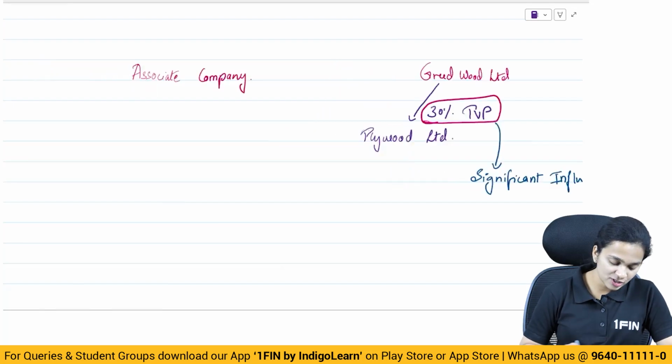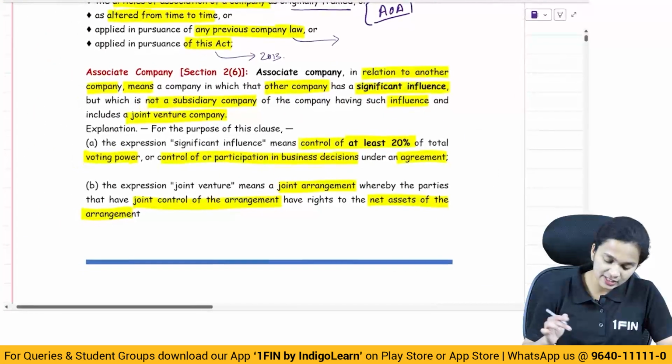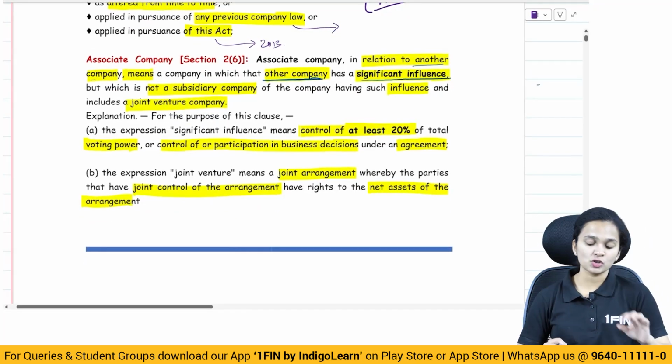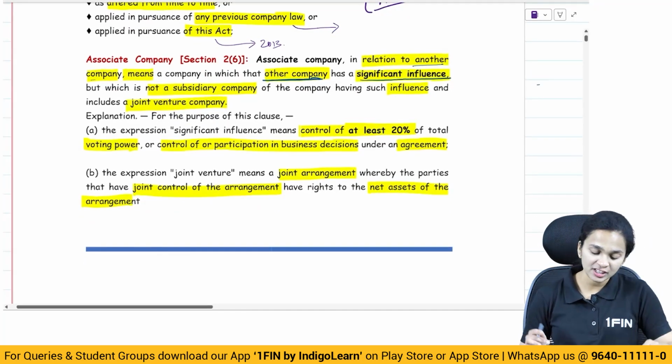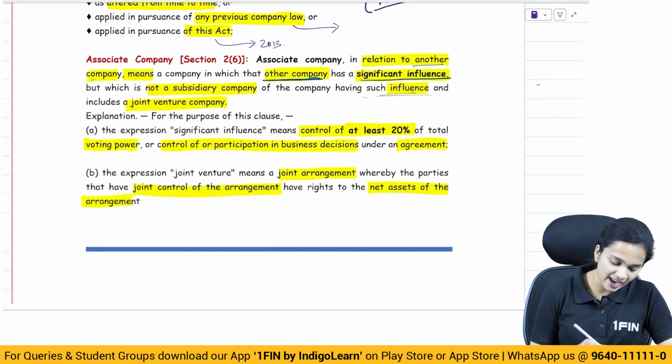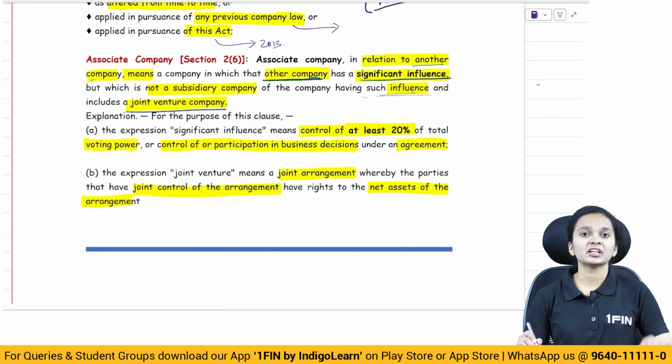So what does the definition say? The definition says an associate company in relation to another company means a company in which the other company has significant influence, and which is not a subsidiary company of the company which has such significant influence, and it also includes a joint venture.